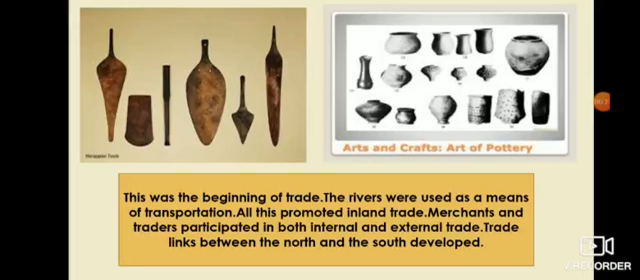The rulers promoted trade as it fetched them revenue. They introduced standard weights and measures and checked the quality of goods produced. A network of good roads connected important cities like Takshila, Ujjain, Mathura, Prayag, Kashi, Patliputra, and Vaishali in North India. The rivers were also used as a means of transport. All these promoted inland trade.